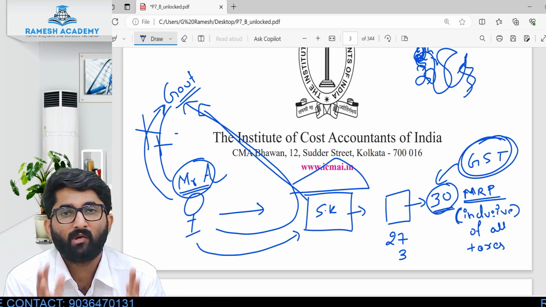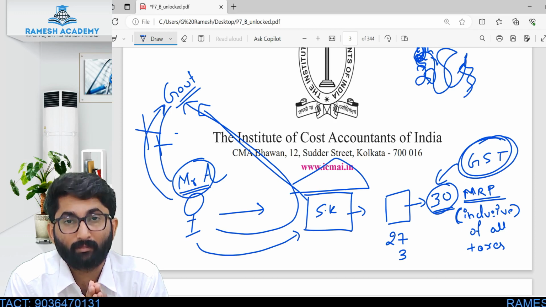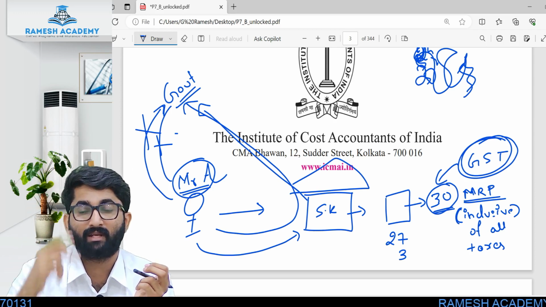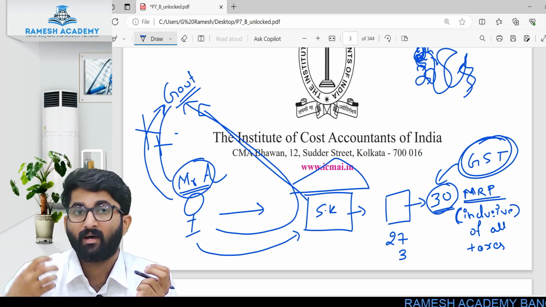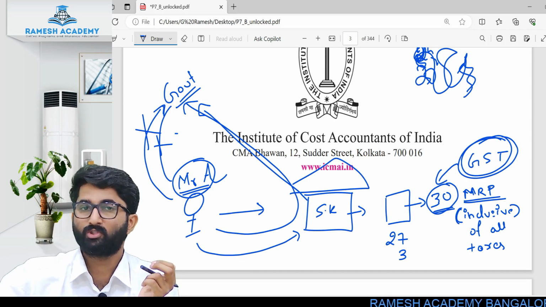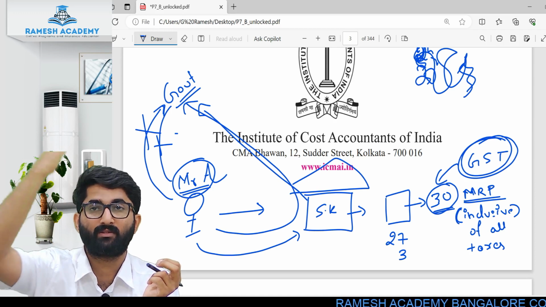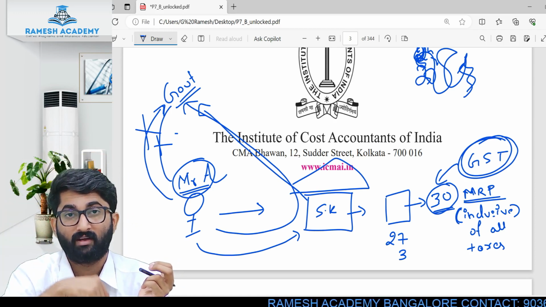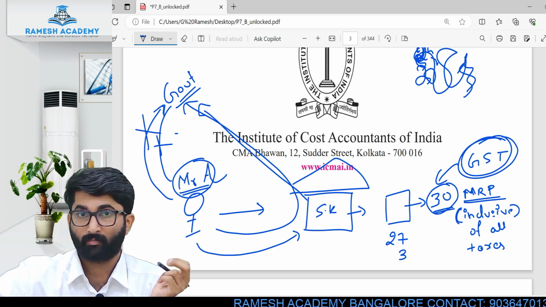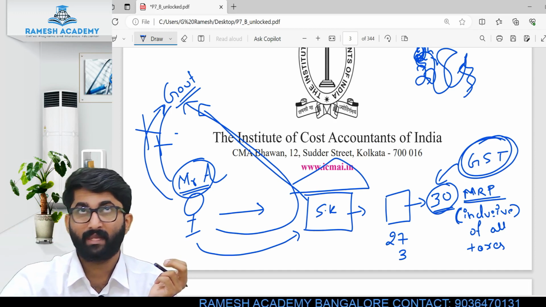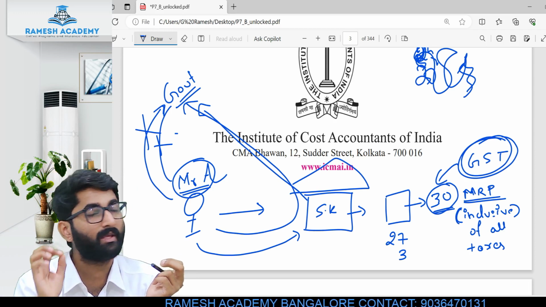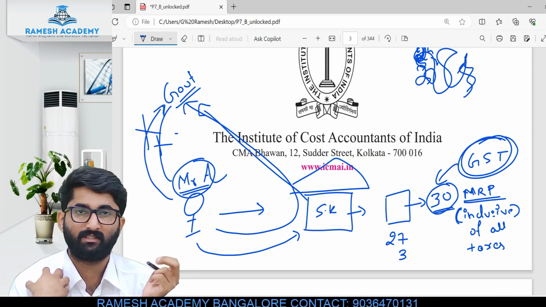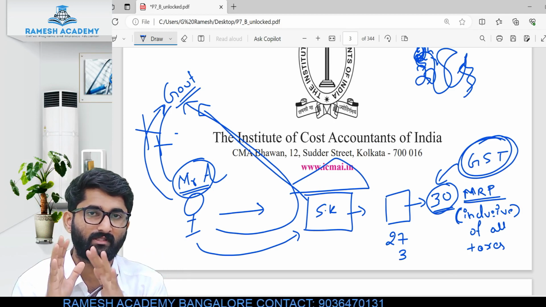So now you know why the name indirect tax came. Because it is not directly paid by the taxpayer to the government; it is paid by a customer to the shopkeeper. The shopkeeper will pay it to the government. Nothing is going from the shopkeeper's pocket. I filled the shopkeeper's pocket, and the shopkeeper paid it to the government. So the shopkeeper is not losing any amount. Who is losing the amount? It is the customer. I hope this is clear.